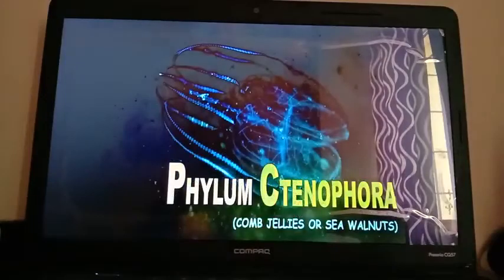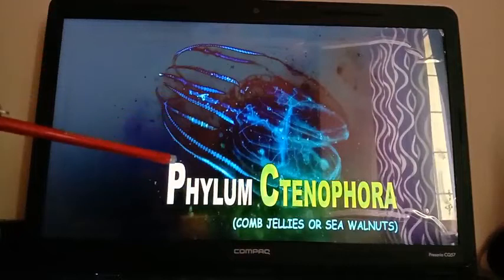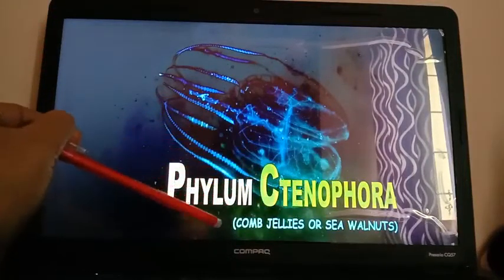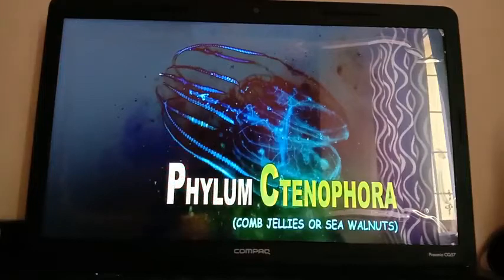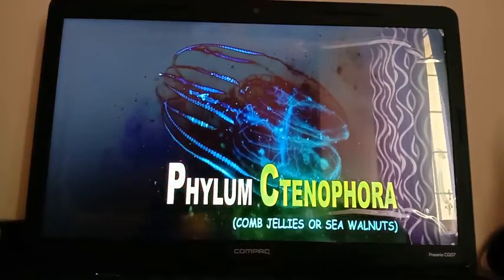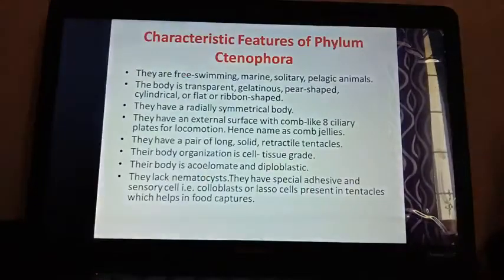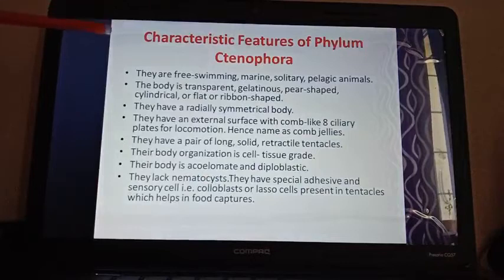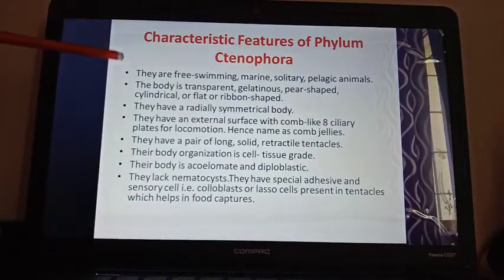Now we are proceeding to the next phylum, that is the phylum Ctenophora. Here also C is silent. They are also known by the common names comb jellies or sea walnuts. These are the characteristic features of phylum Ctenophora. They are free-swimming, marine, solitary, pelagic animals.